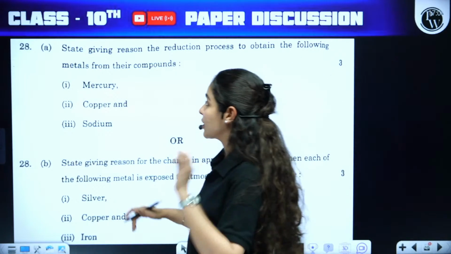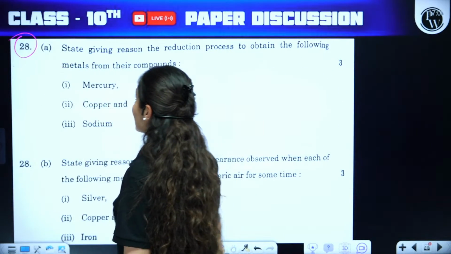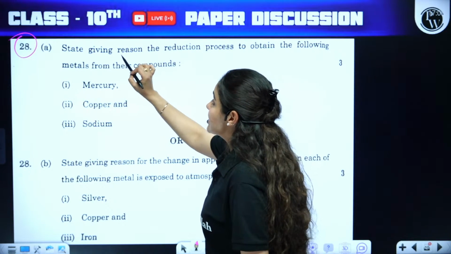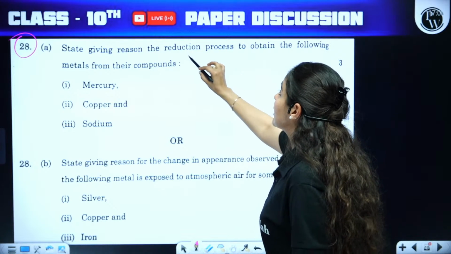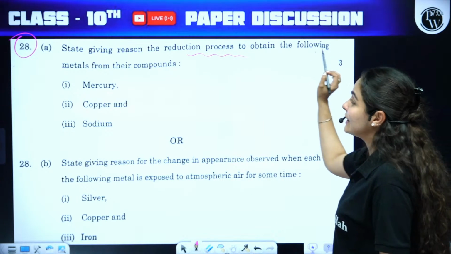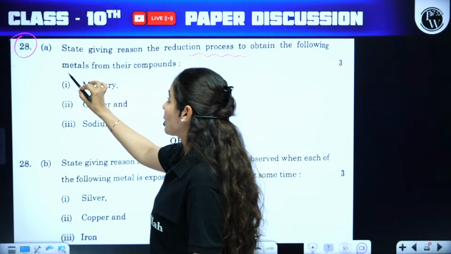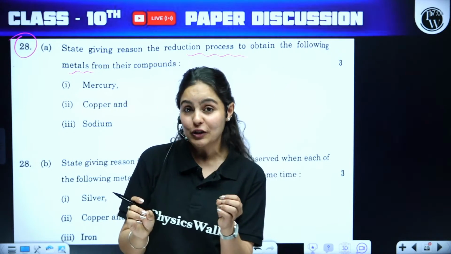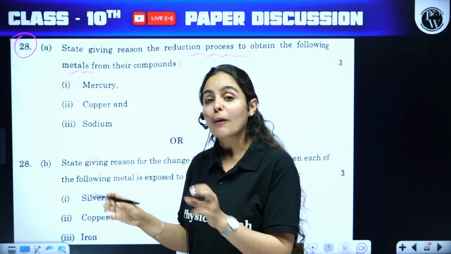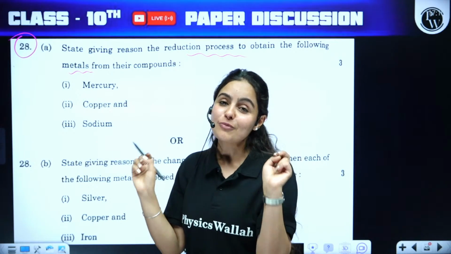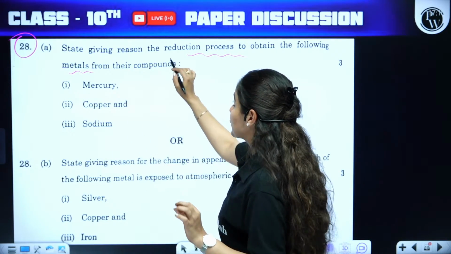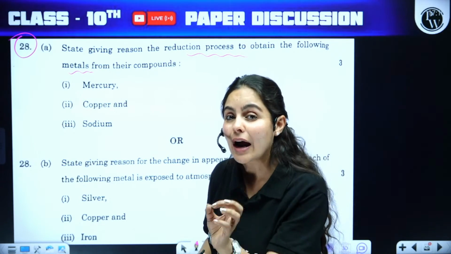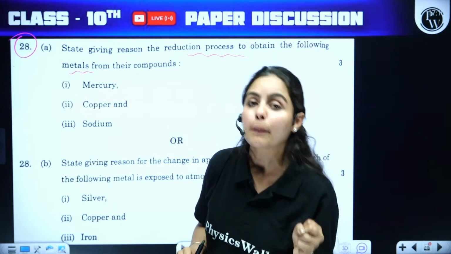Total 3-mark question. Moving on to question number 28. Please check it out, guys. A. State, giving reason, the reduction process to obtain the following metals from their compounds. So basically it is a question from metallurgy. This question is from the extraction of metals. So they are asking you the process. Reduction process means the process from which you are extracting a metal at the last step.